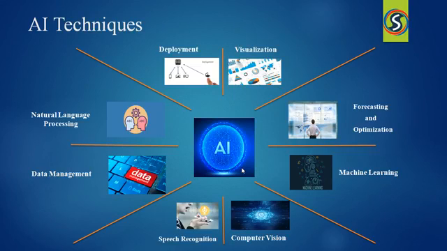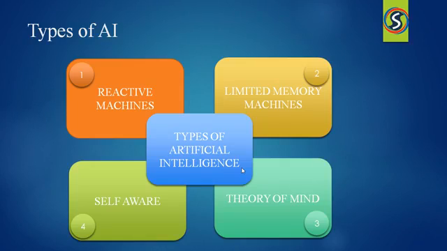Let us discuss the types of artificial intelligence. There are four types of artificial intelligence. Based on the memory and the intelligence, artificial intelligence is categorized into four types. They are reactive machines, limited memory machines, theory of mind machines, and self-aware machines. Let us discuss one by one.